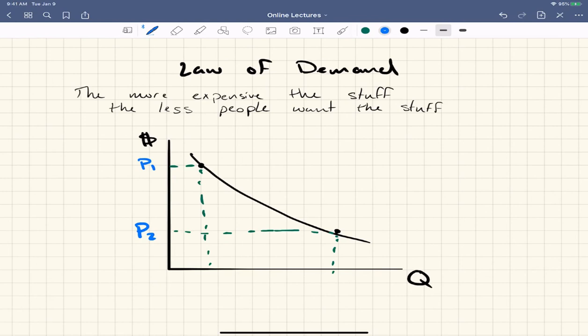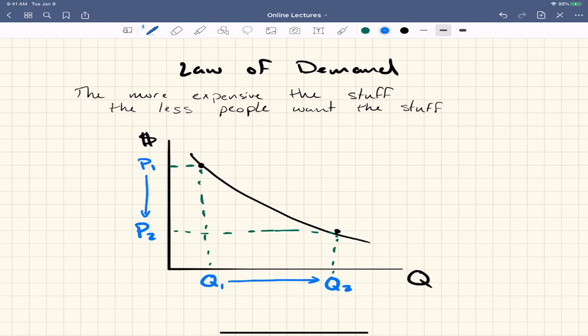So I put a little 2. So what happens when the price goes from P1 to P2? Well, we would call this Q1 because it corresponds to P1, and we'd call this Q2 because it corresponds to P2. So as the price drops from P1 to P2, the quantity demanded increases from Q1 to Q2, okay?